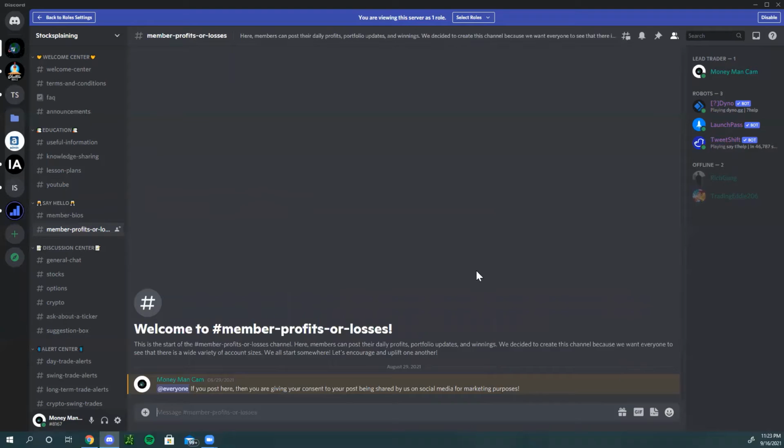Here we have member profits or losses. So if you guys want to share your portfolio profits, maybe losses from a trade, hopefully they're mostly winnings, but sometimes it's good to share losses as well because it ensures that we do not get too cocky, and it's a reminder that the market can always humble us.